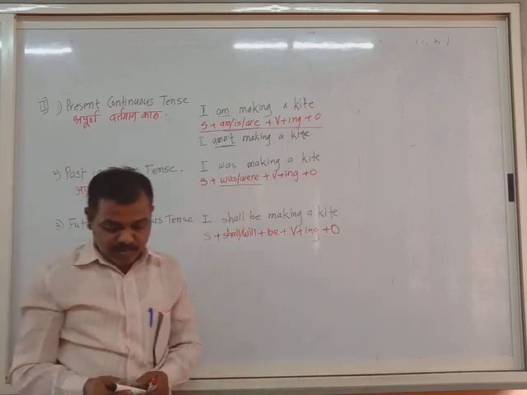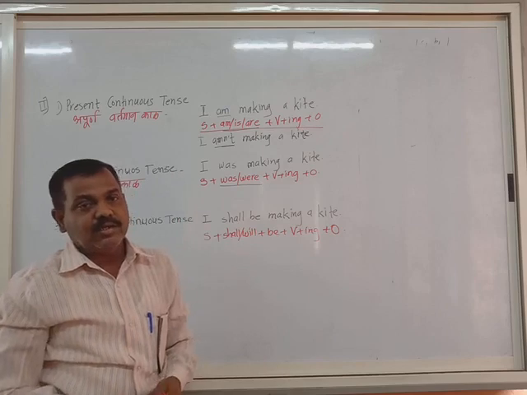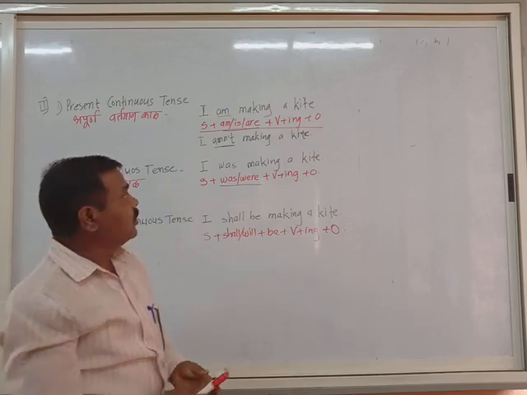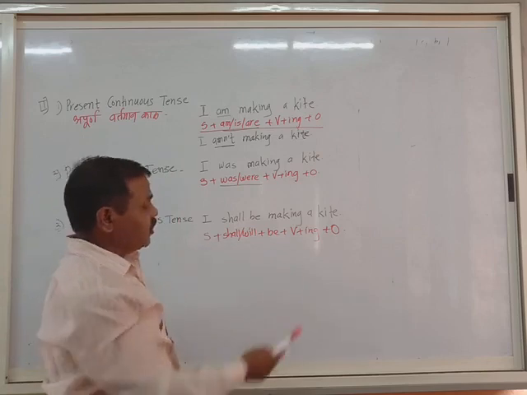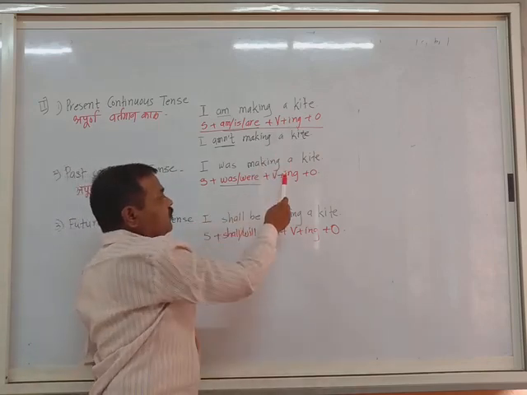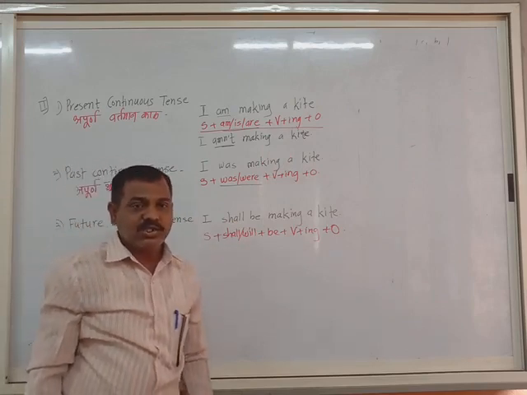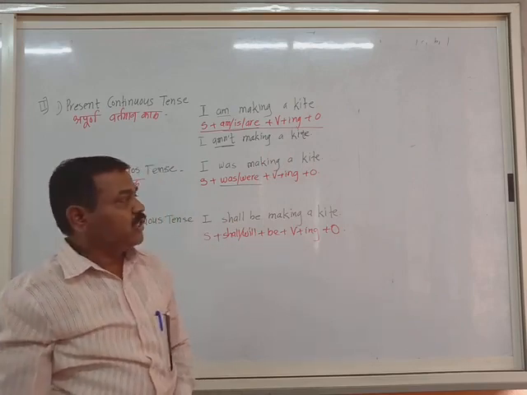So observe this one. Observation will give you exact understanding. What changes have I made here in the continuous tenses? Everywhere you will see verb plus ing, verb plus ing, verb plus ing, that is, going, talking, listening, teaching. Every time we use them.